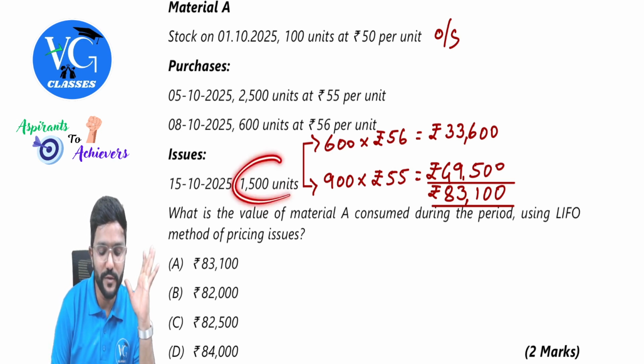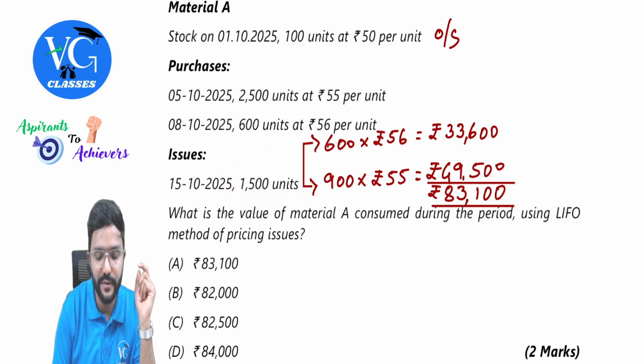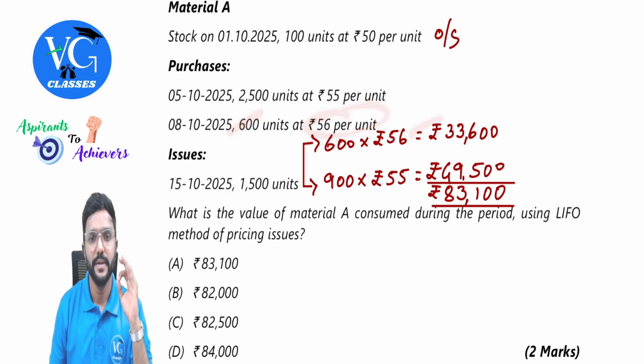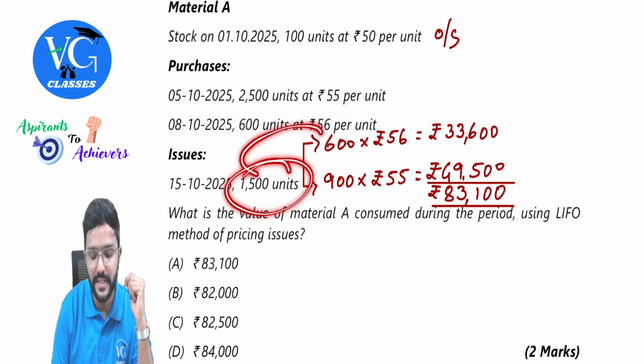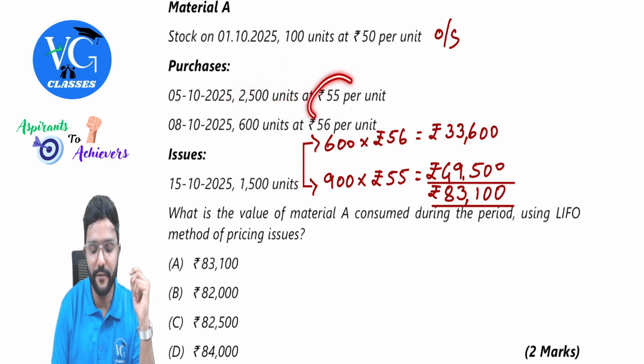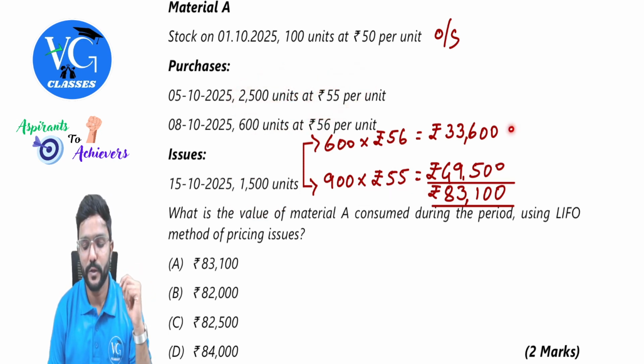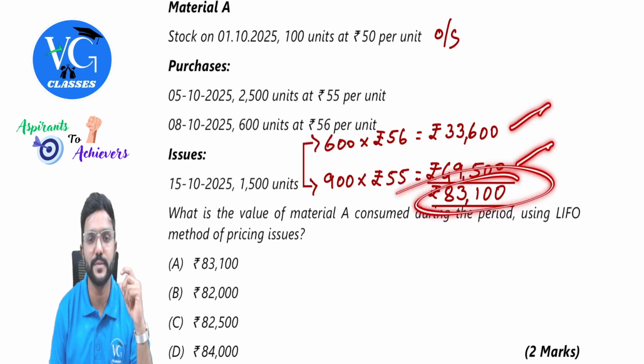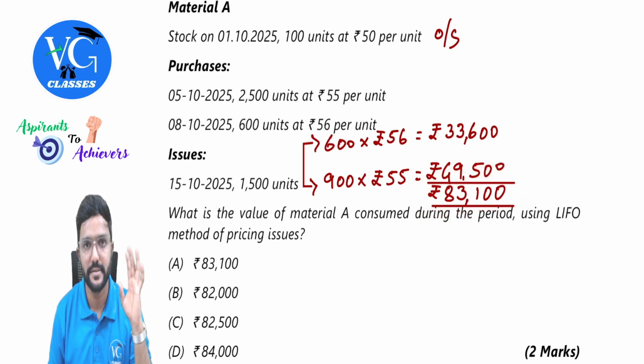So out of 1500, first we will issue 600 units at 56. Remaining is how much? 1500 minus 600, 900. 900 we will issue from here at 55. So cost of material consumed is 33,600 and 49,500. Total comes to 83,100, guys.